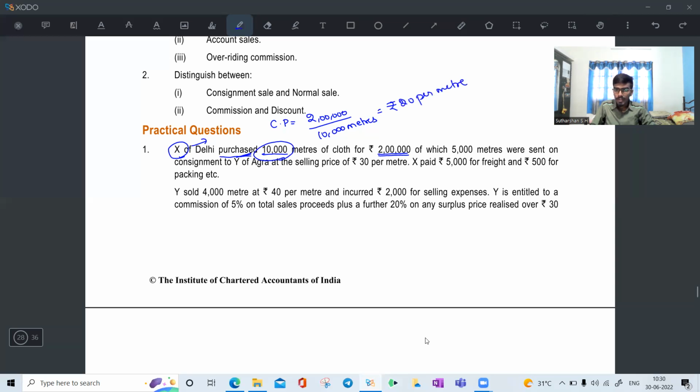Of which 5,000 were sent on consignment to Y. He has sent only 5,000 meters. That is goods sent on consignment to Y of Agra, from X of Delhi to Y of Agra. Y is a consignee and X is a consignor.